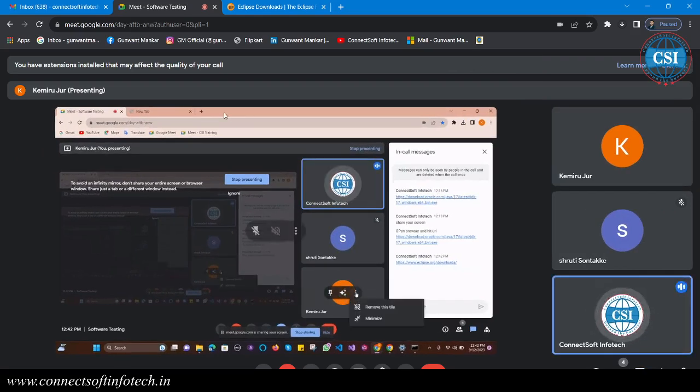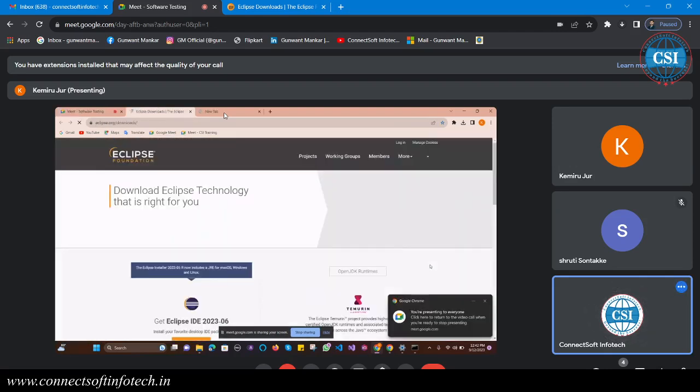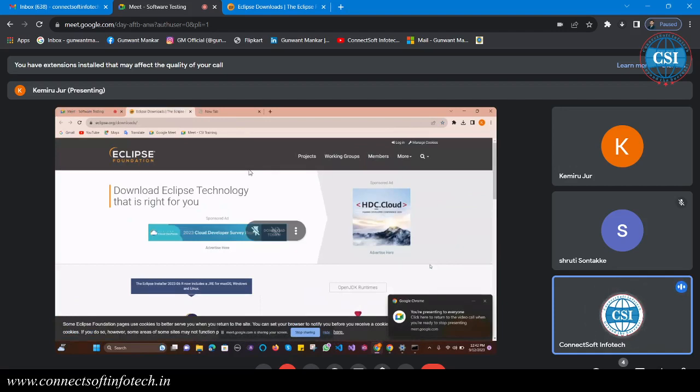Okay, open this Google tab, type there Eclipse. Okay, this is Eclipse, and we have to download the version. Let us see, the package installer.